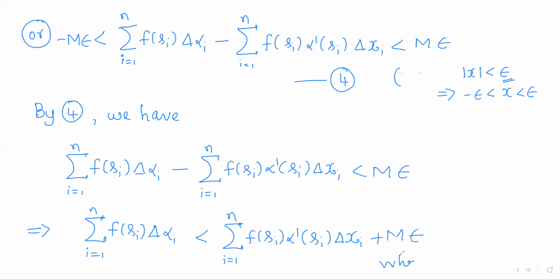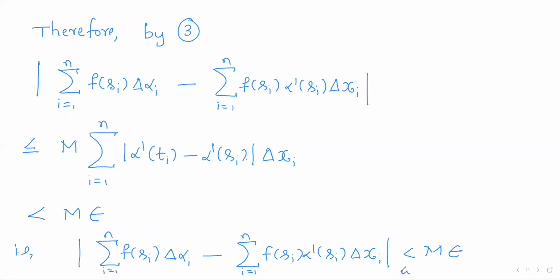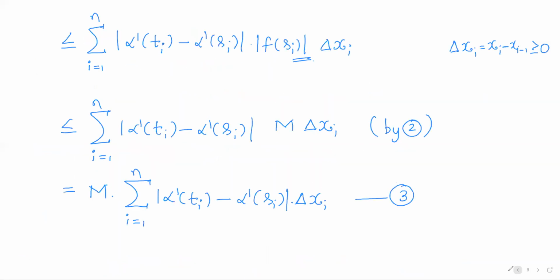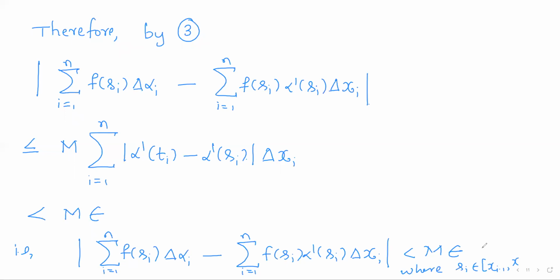Where you can just notice that si is actually varying over the ith subinterval [xi minus 1, xi]. So here also you can note it, where si varies over the ith subinterval xi minus 1 xi.